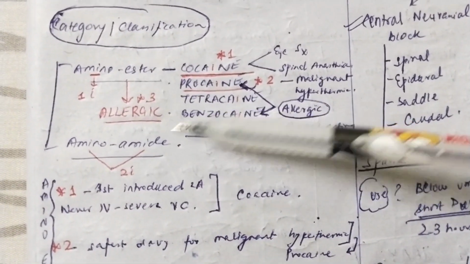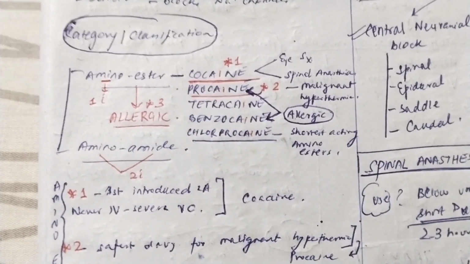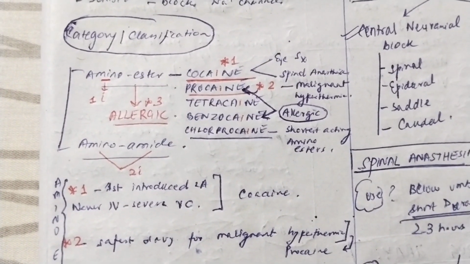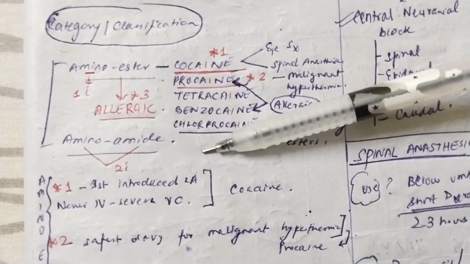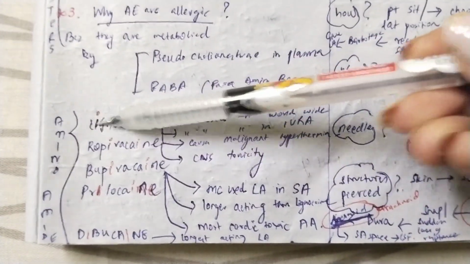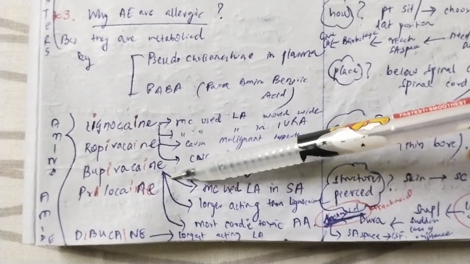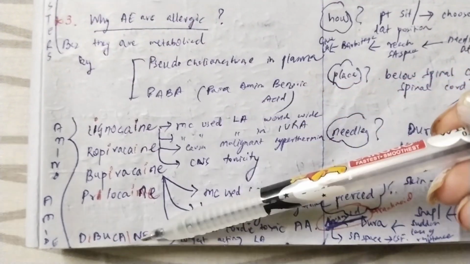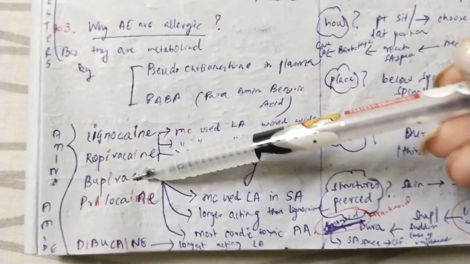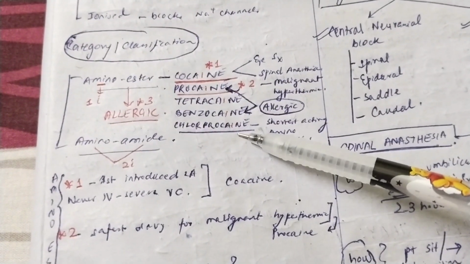Next is amino amides. Amino amides is 2 I's, right? So those drugs which will be having 2 I's will come under amino amides. Okay, what are those drugs which are amino amides? These are the drugs: lignocaine, ropivacaine, bupivacaine, prilocaine, dibucaine. So just remember these 5 drugs: lignocaine, ropivacaine, bupivacaine, prilocaine, dibucaine. And in amino esters, you have to remember again 5 drugs: cocaine, procaine, tetracaine, benzocaine, and chlorprocaine.